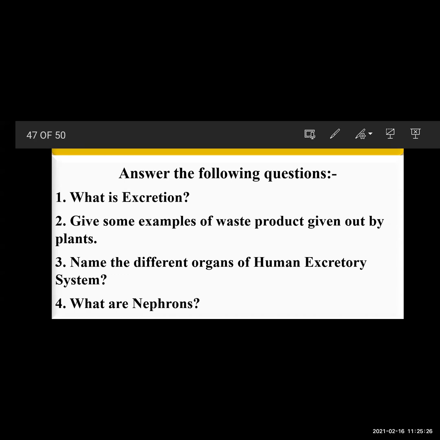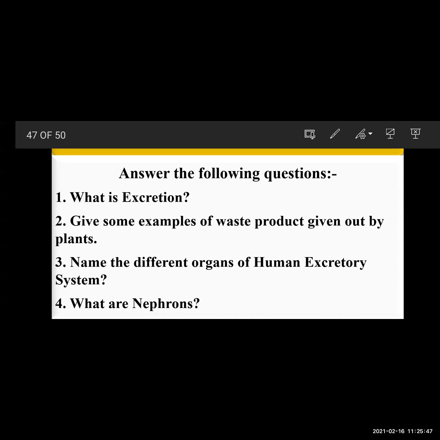Removal of waste or harmful substance from the body is called excretion. Very good. Next question is, can anyone give me some examples of waste products which are given out by plants? Which type of waste products are being given out by plants?